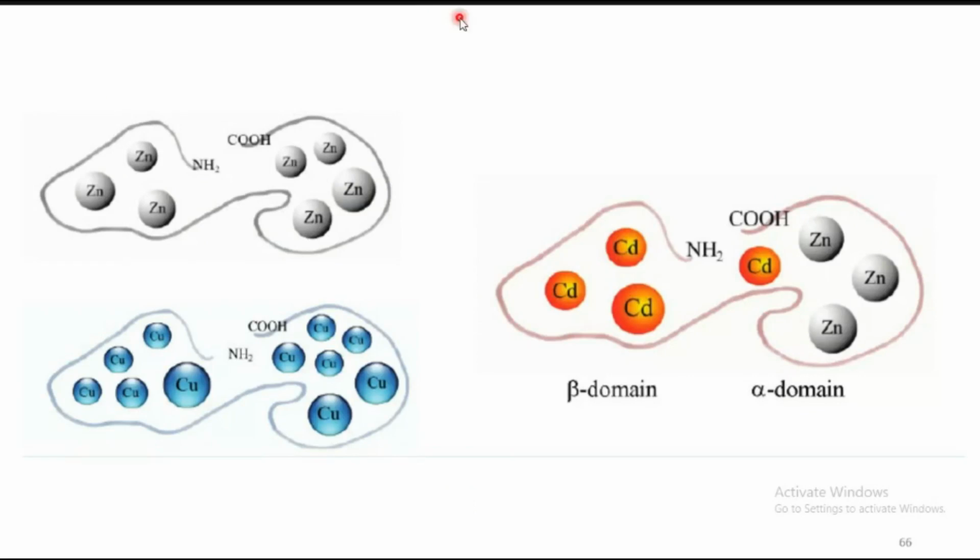It can bind and store copper as well as zinc, and it can prefer both. If cadmium as well as zinc is present, it can easily bind both metal ions. It has two domains: one is the alpha domain and the other is the beta domain. The alpha domain is somewhat bigger and can accommodate a larger number of metal ions compared to the beta domain. These domains are formed by protein folding only.